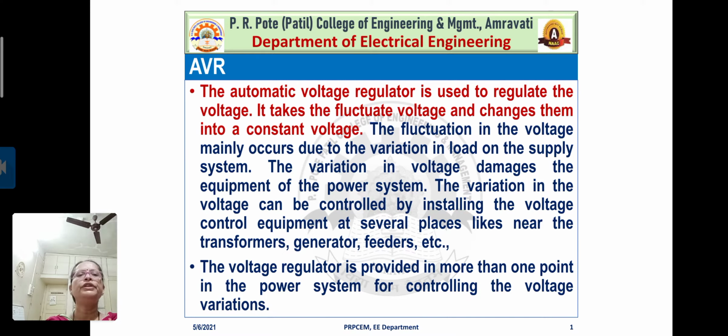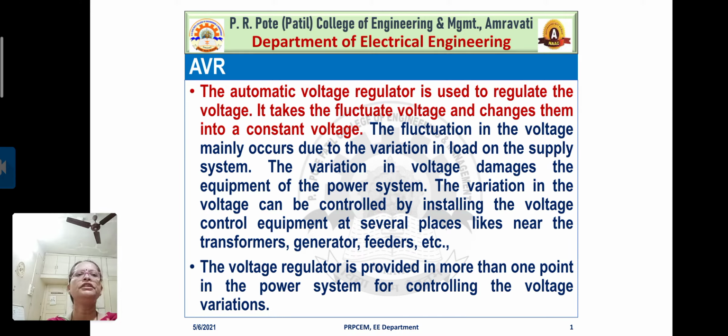And also we know that variation in voltage damages the equipment of the power system. If too many variations are occurring in the voltage, it is obviously going to damage the equipment of the power system, which is not desirable.